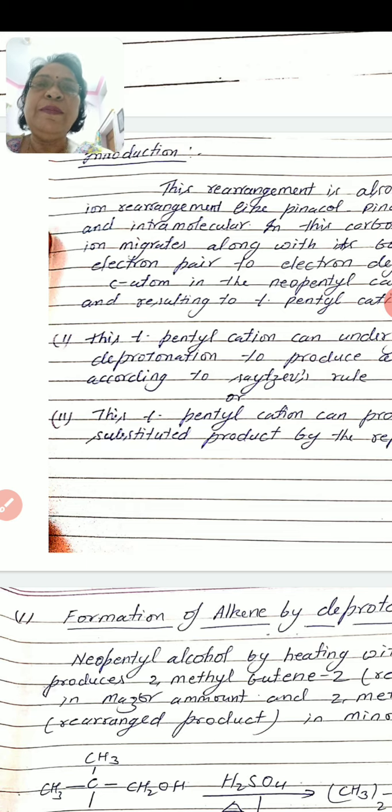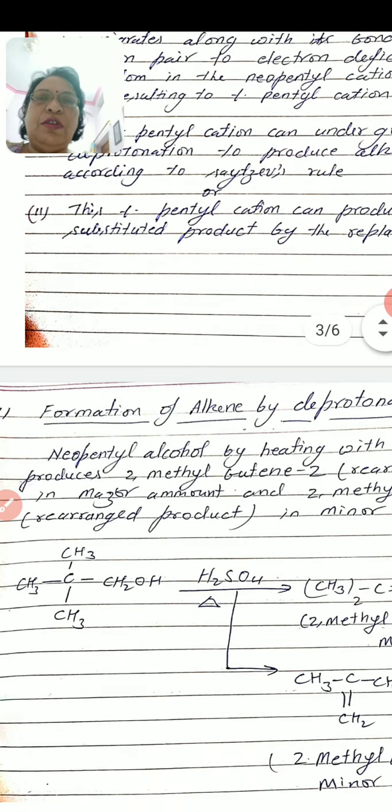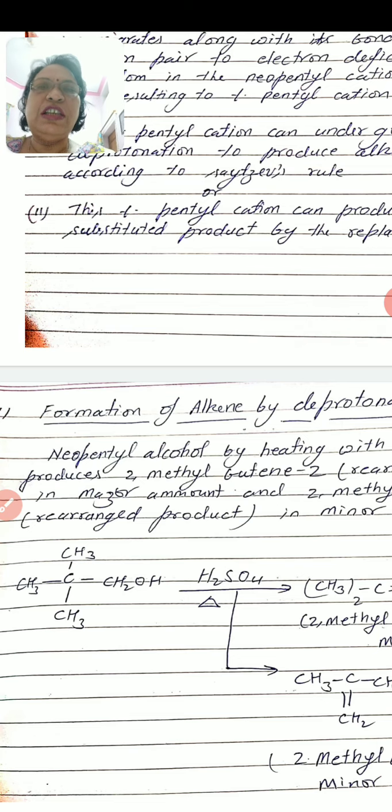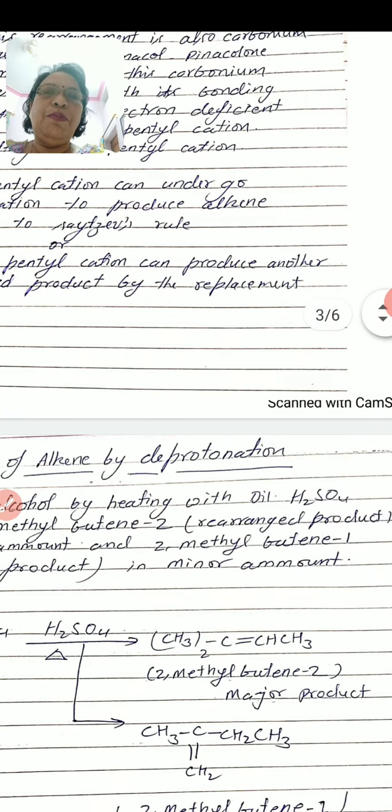So basically, the Wagner-Meerwein rearrangement is the migration of a methyl group along with its electron pair to the neopentyl carbonium carbon. Now, two things are possible: either this rearranged tertiary pentyl carbonium ion can undergo deprotonation to produce an alkene, or it can undergo substitution to produce substituted products. So we will study these in two forms. First is the formation of alkene by deprotonation.